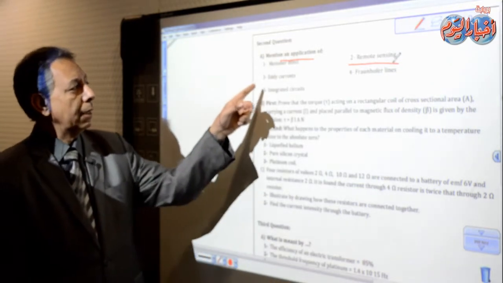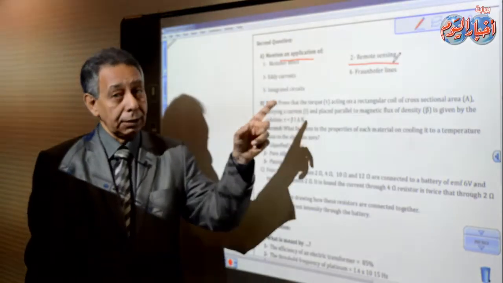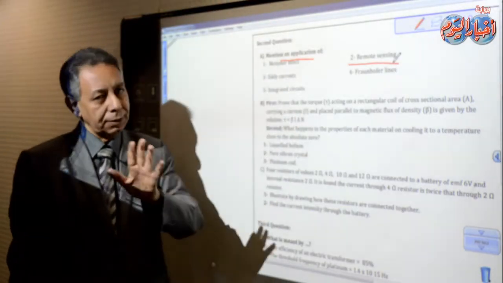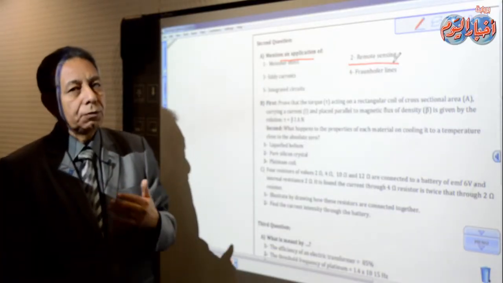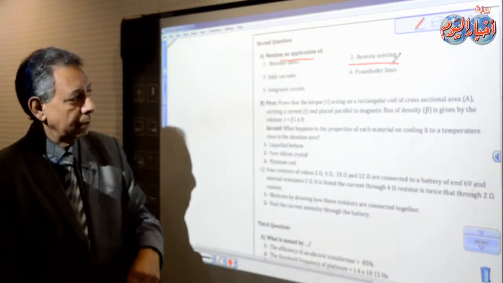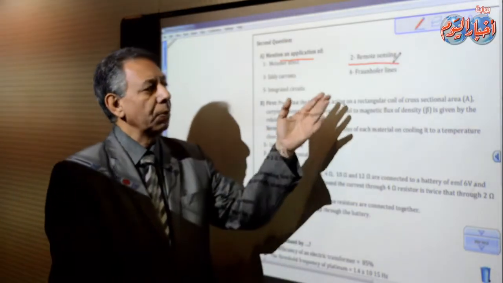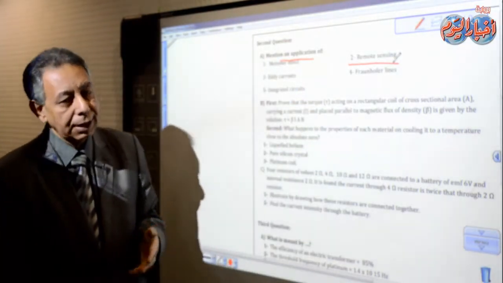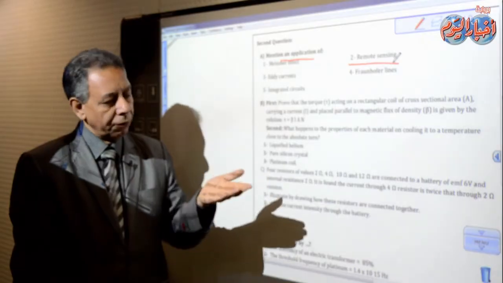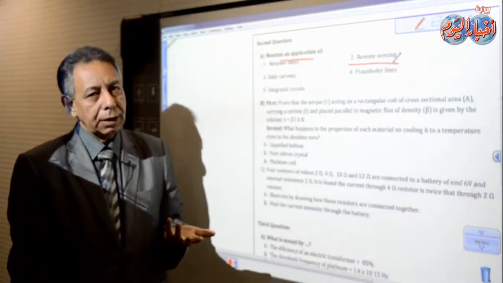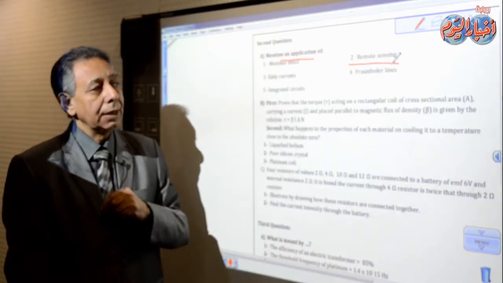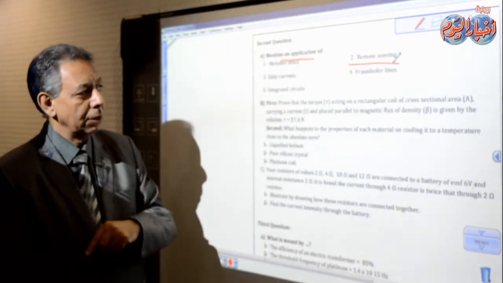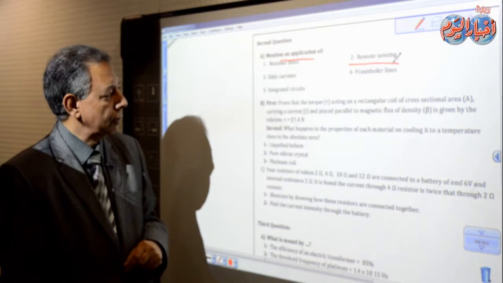The third part here is eddy currents. What is the application of eddy currents? That is very simple. Yes, eddy currents are used in the induction furnace for melting metals. Yes, right. Fraunhofer lines. What is the application of Fraunhofer lines? Yes, of course, they are dark lines in the solar spectrum. They determined what gases exist in the sun, especially helium and hydrogen.